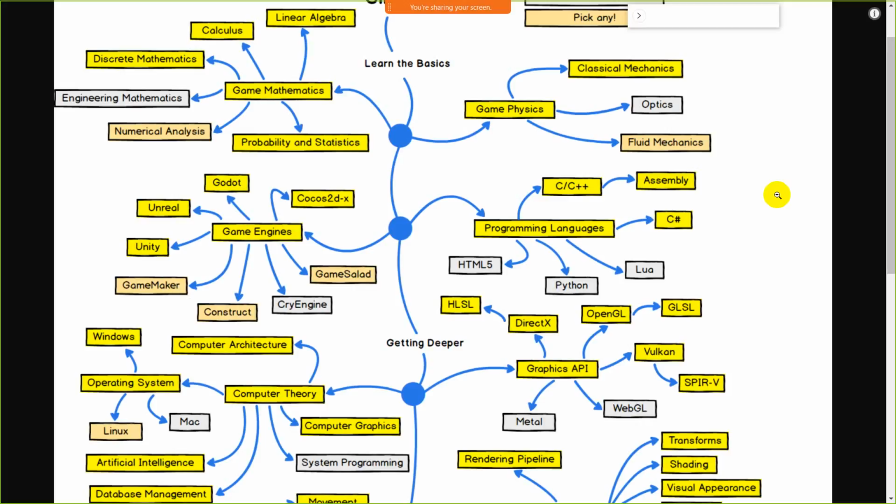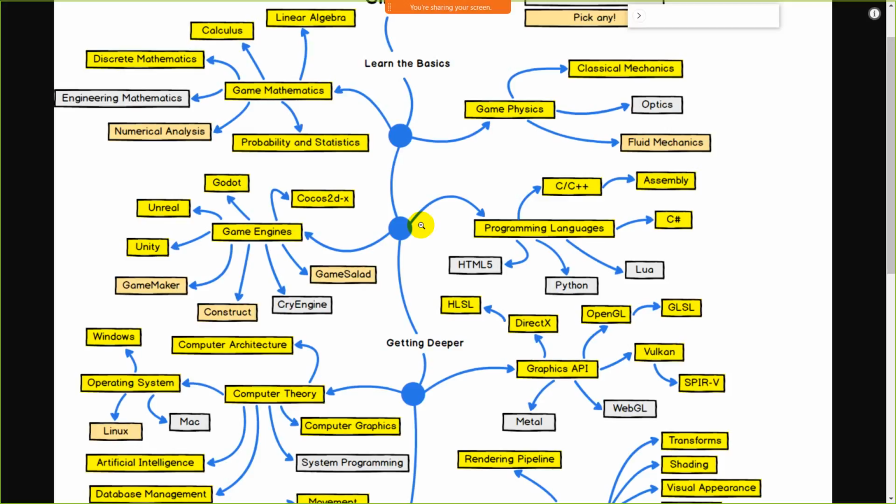So, okay guys, don't worry, at the end of the session you will get all the reference material for C++, assembly, C#, and all the game physics, game mathematics, and all the stuff we will cover in this session, so that you will get the complete idea to start your journey. So guys, these are the basic mandatory languages: C++, assembly, and C#.